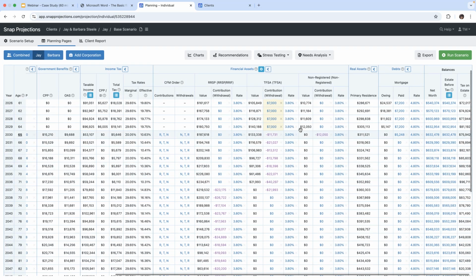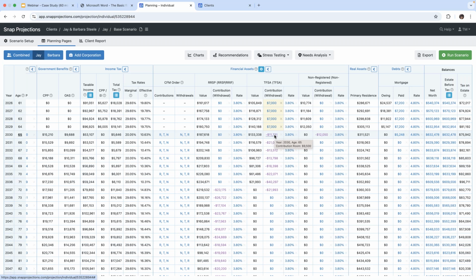Okay, so we can see that he retired at age 65. So prior to that, it was automatic manual cash flow. So we manually inputted his contributions. At age 65, we went into automatic cash flow. And this is where we're starting to fund his retirement need of $115,000 a year, which actually his portion is less because it's split between the two spouses, not 50-50. It looks at a variety of things, including income and their assets and things like that.